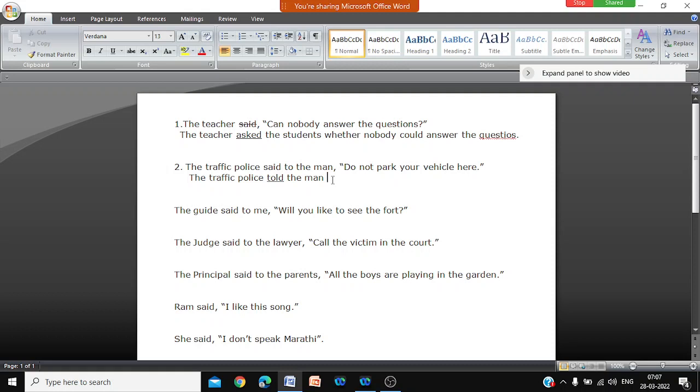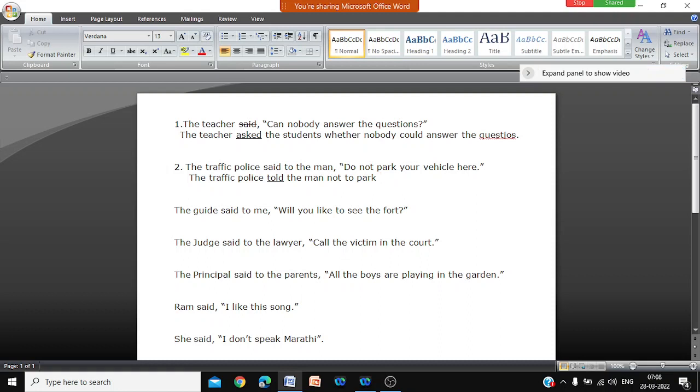How will you write? If I tell you do not park, how will you write in reported speech? The police told the man not to park his vehicle there. Very good. Not to park.